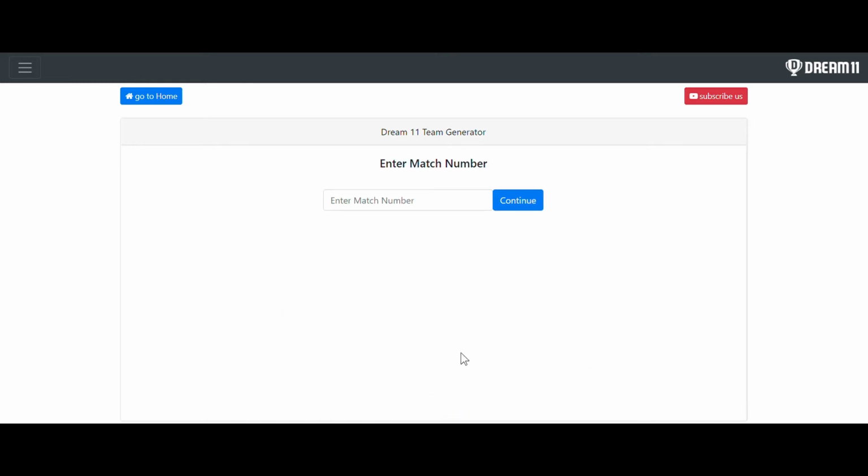After that you have to give the match number. Here the match number is just like a password. This is a very complex software. This software stores the generated teams. Whatever teams are generated, all those teams will be stored. In order to store them, we need to give a specific reference ID so that we can access it later for checking the results. You can give any match number. It is just like a password. In this video I am going to give 18 as the match number.